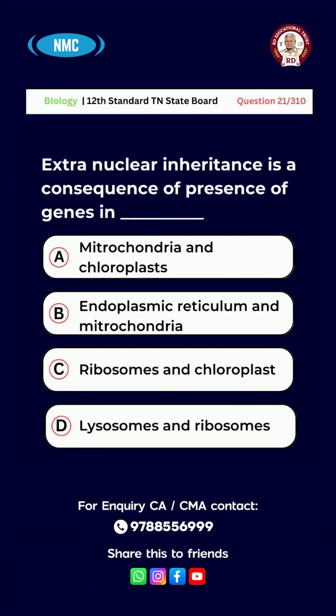Extranuclear inheritance is a consequence of presence of genes in option A, mitochondria and chloroplast, option B, endoplasmic reticulum and mitochondria, option C, ribosomes and chloroplast, option D, lysosomes and ribosomes. And the right answer for this question is option A, mitochondria and chloroplast.